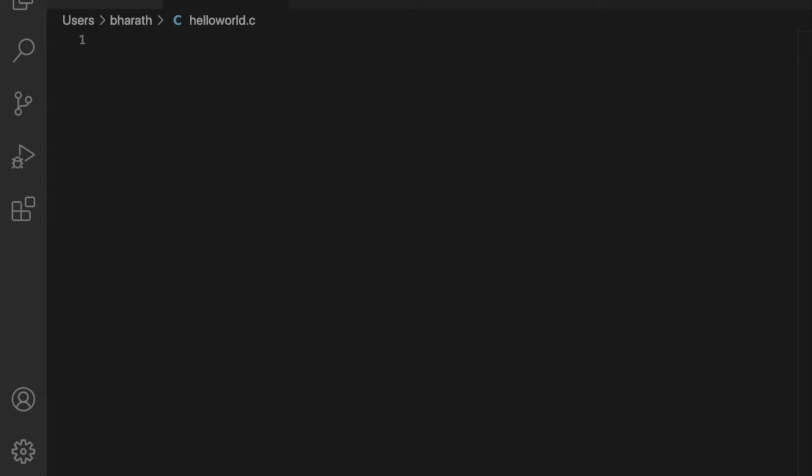So now let us write a main function. I am writing main function which is returning an integer type. Don't worry, I will tell what is integer, what is types, what are the types available. For now, let us assume that main function will return an integer in this hello world.c. And as you know, main function, I'm writing main. Now open braces. I'm not giving any arguments to the main, so it will be empty.